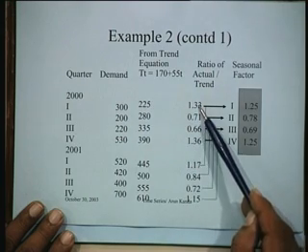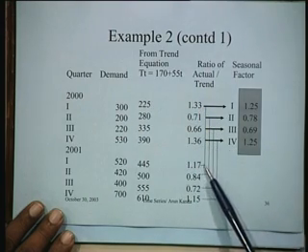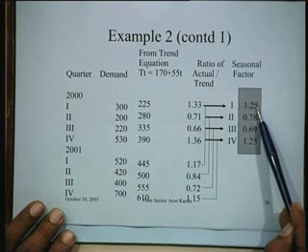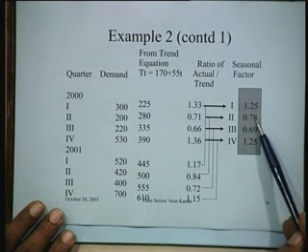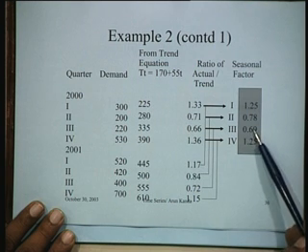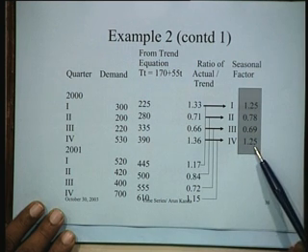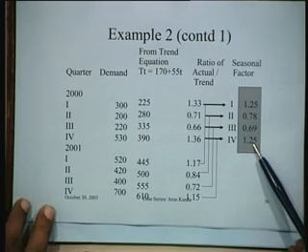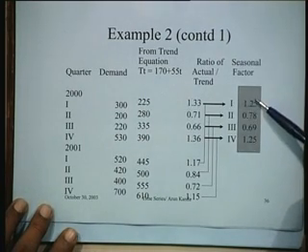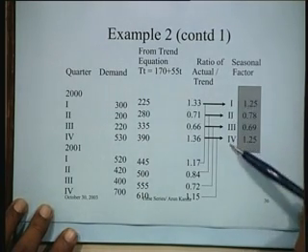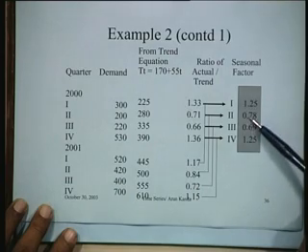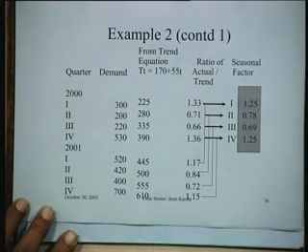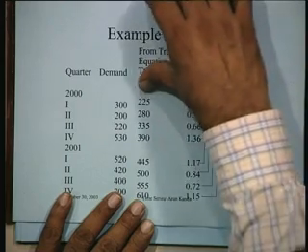That means 1.33 and 1.17, the average of this is 1.25, and then this is 0.78, this is 0.69, this is 1.25. So what we have ultimately established is the seasonality factors for each of the quarters: first quarter, second quarter, third quarter, fourth quarter, and this applies in each year. Now we can use this information to develop a forecast.